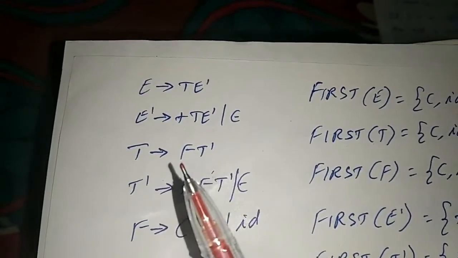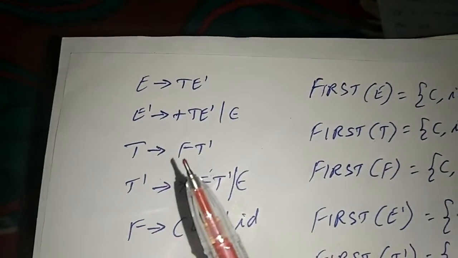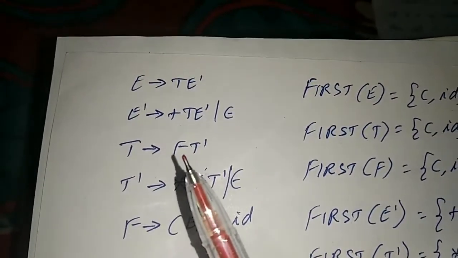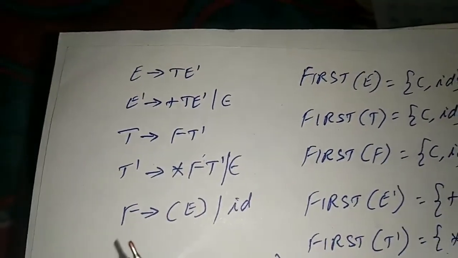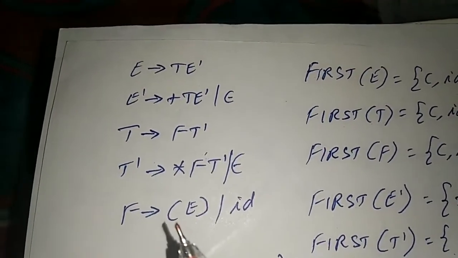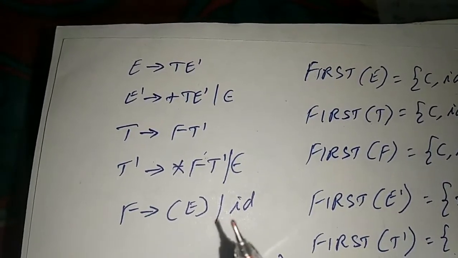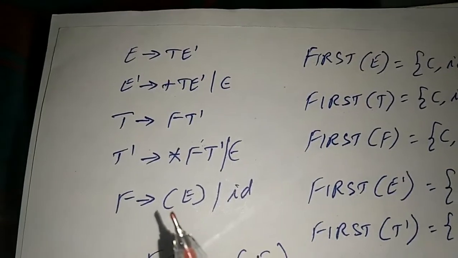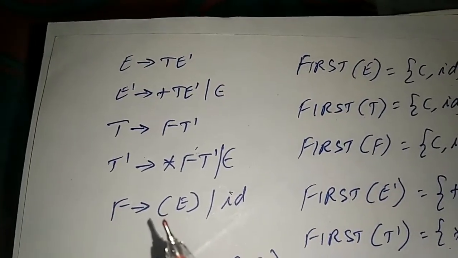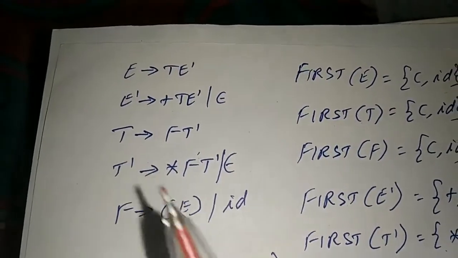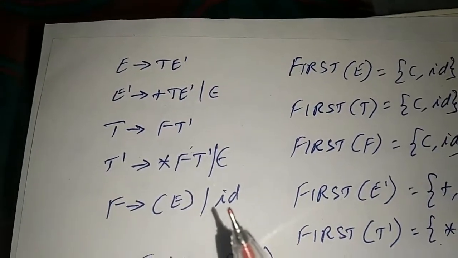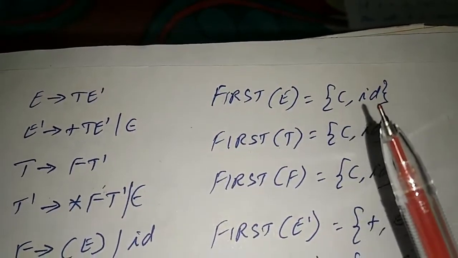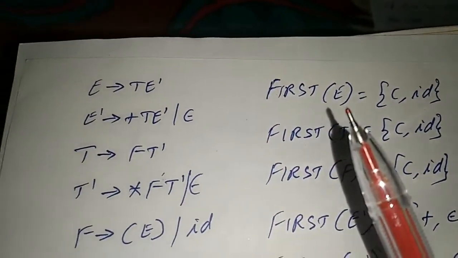So now again there is a non-terminal, so we have to go to the second rule. Again this will call the production of F. So production of F is open parenthesis E close parenthesis or id. So here immediately we have the terminal, so the terminal should be added to first of E, and also we have to add id. So that is what is done here: open parenthesis comma id is first of E.